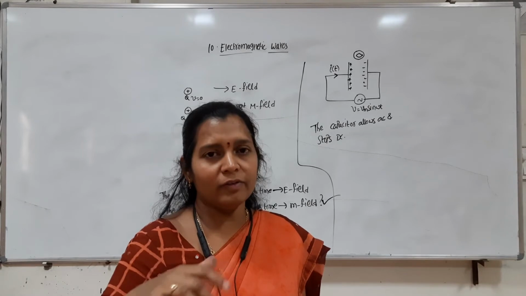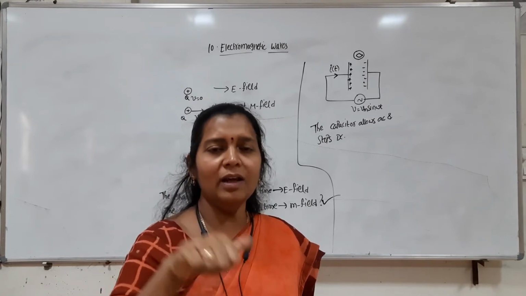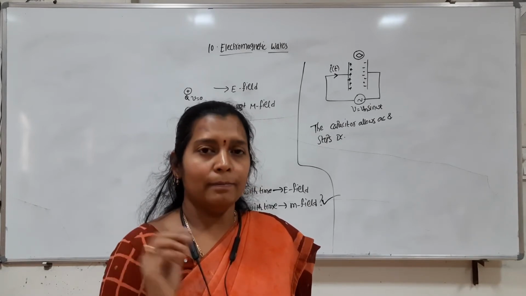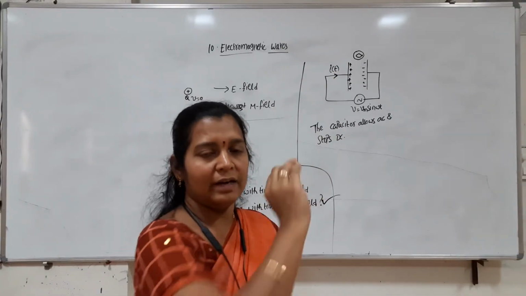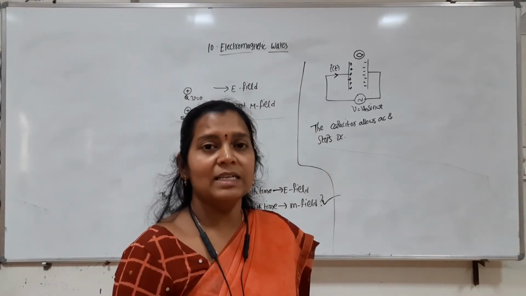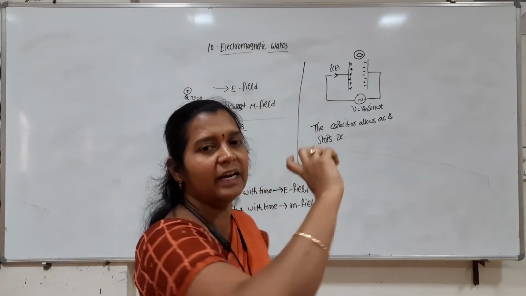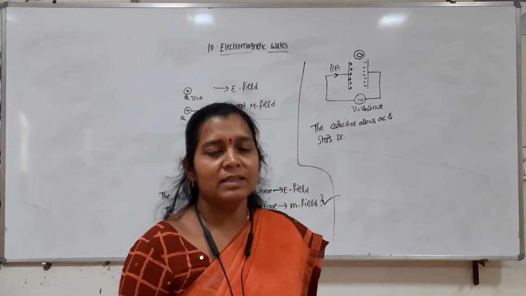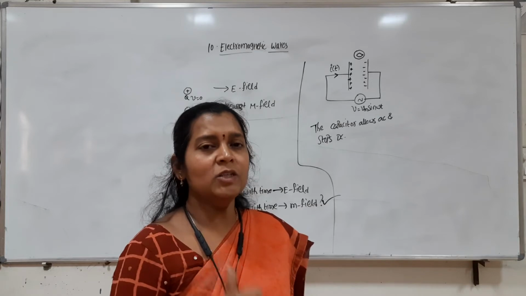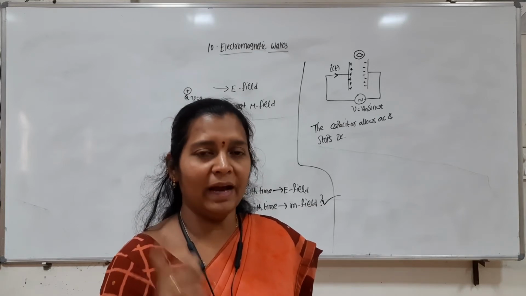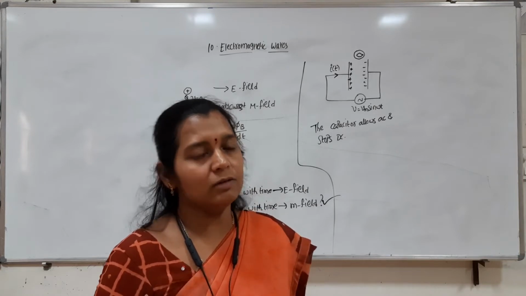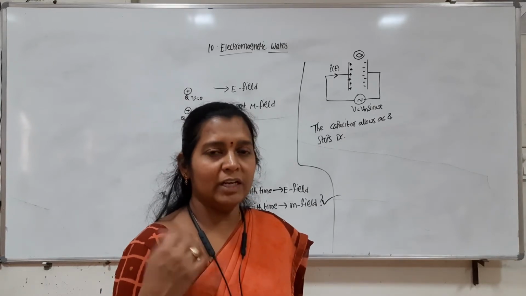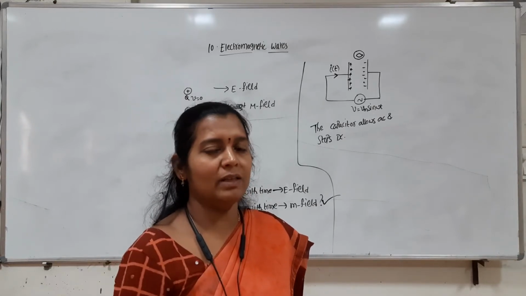If there is a flow of current, according to Ampere's circuital law, yes, there will be a magnetic field. But here these charges are stationary and there is no flow of charge. Still the magnetic needle between the plates shows some deflection. So what is responsible for the magnetic field between the plates of a capacitor? He wanted to answer that question. There are no charges flowing between the plates.